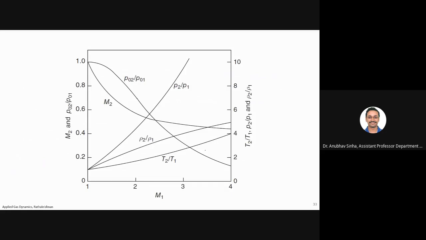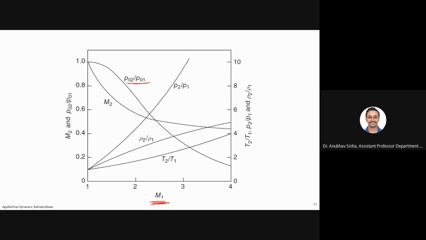Okay, so you can see the ratio of P02 by P01. So this plot basically shows you how these properties vary as a function of Mach number. Okay, we'll later talk about strong shock or weak shock. Basically, strong shock is when your incoming Mach number M1 is high, and weak shock is when your Mach number is low. So we see how these properties vary.